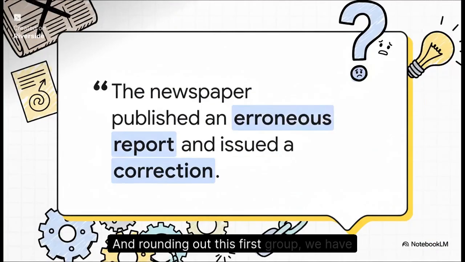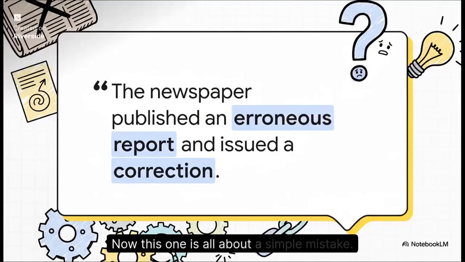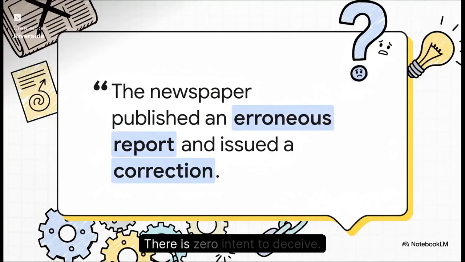And rounding out this first group, we have Erroneous. Now, this one is all about a simple mistake. There is zero intent to deceive. The newspaper didn't set out to lie. They just messed up. And that's why they issued a correction.